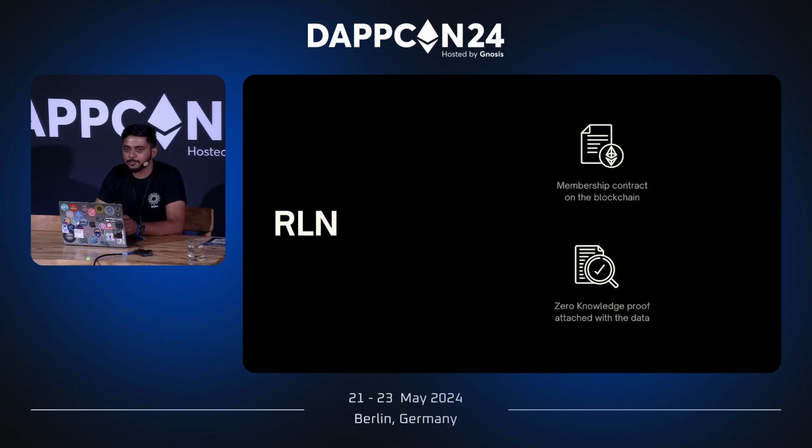The first one is a membership contract, which has a membership set deployed on the smart contracts. You can deploy this membership contract on any blockchain of your choice, but right now it's available on testnets. And this membership contract interacts with the zero knowledge proof that is attached with every message that you send into Waku. So this is how we implement RLN. Every time you try to spam the network, or every time you cross your rate limit, the network basically doxes you. So you get punished if you cross your rate limits. That's how the whole concept of RLN is implemented in Waku.